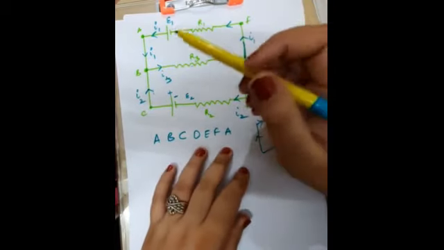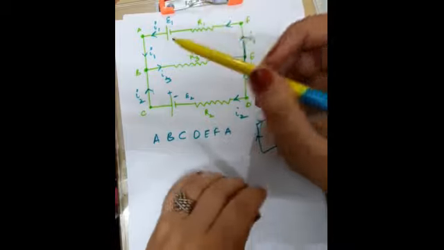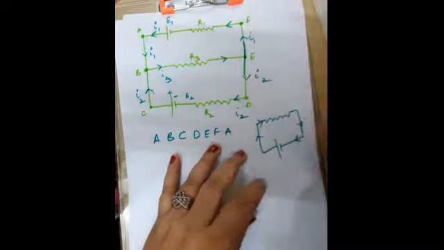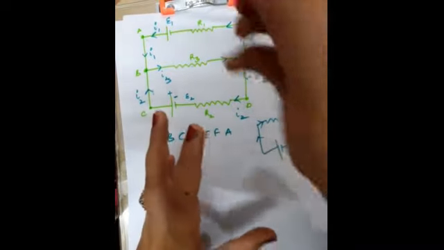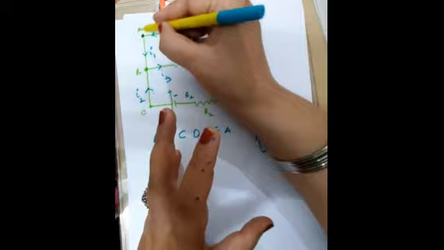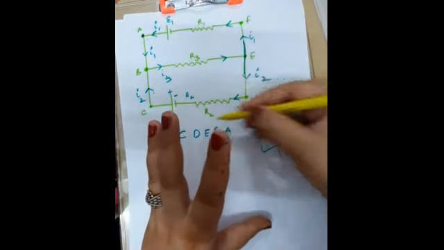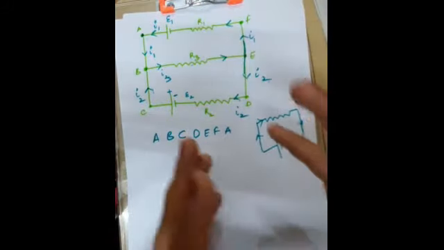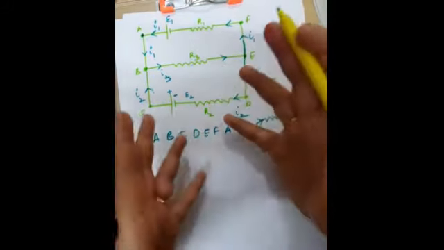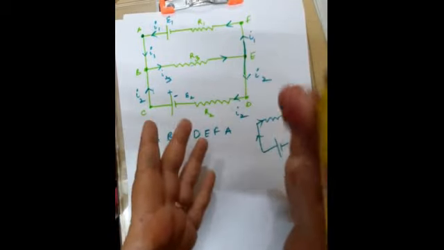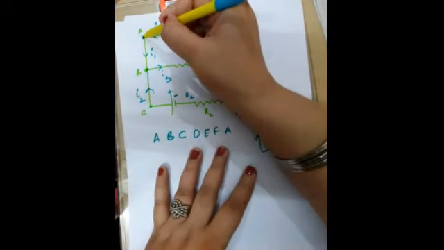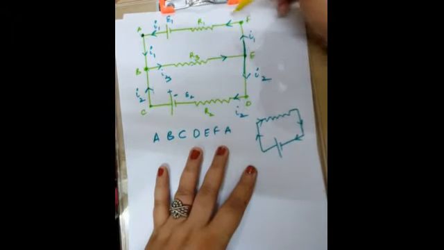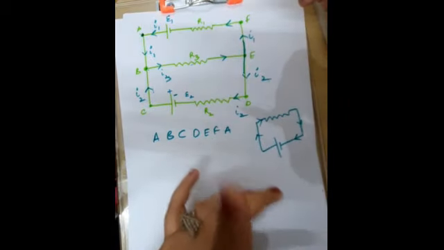So that makes sense. So now we will apply Kirchhoff's second rule to loop A, B, C, D, E, F, A. Kirchhoff's second rule says that when you are traveling a loop and you are coming back to that same point again, then you are going to notice that there is no change in the potential. Okay, so how to go about it? I will start moving from A to B to C to D to E to F and then back to A. So let's see what is going to happen.